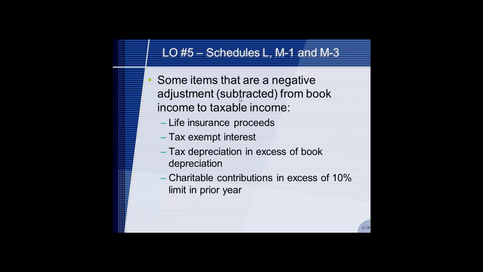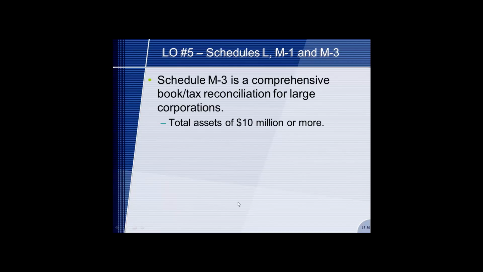Some things are subtracted from book income to get to taxable income. Life insurance proceeds, this is not taxable. Tax-exempt interest, also not taxable. Tax depreciation in excess of book. So if you can actually take more tax depreciation than you can book, then you would subtract that from the income. And charitable contributions that exceed 10% of the limit in the prior year. So this is carryforwards on charitable contributions.